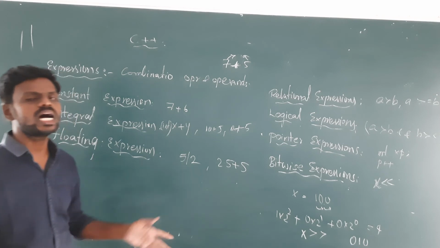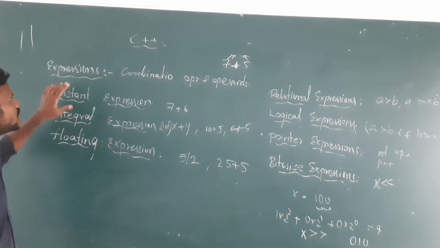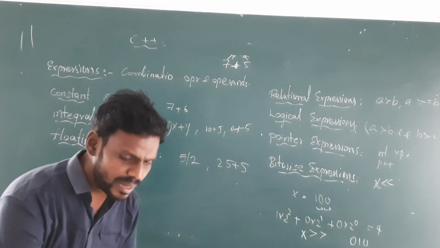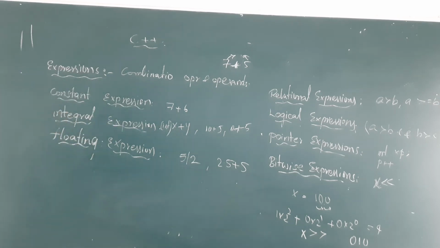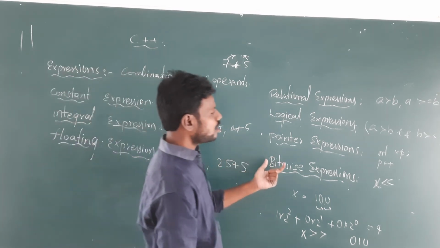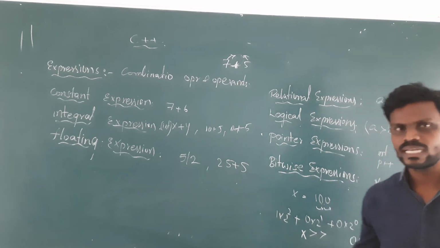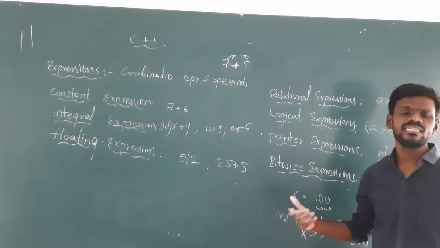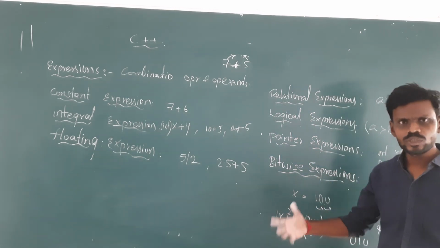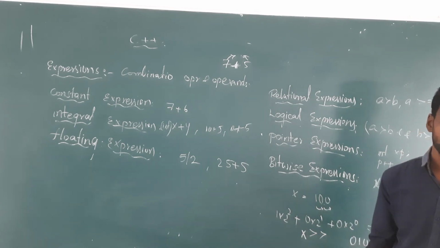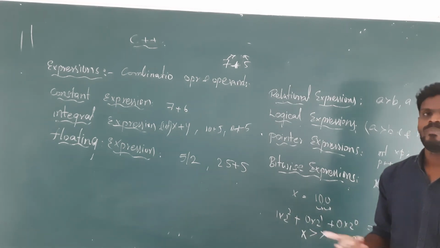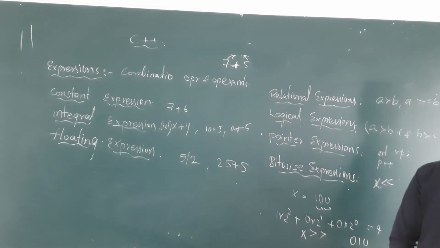This combination of operands and operators gives us expressions, and depending on the type of output that we get, we categorize our expressions into different kinds: constant expression, integral expression, floating expression, relational expressions, logical expressions, pointer expressions, bitwise expressions. Depending on the operators you use in your expression, you can also say what kind of expression it is. This is how you will be using expressions in C++.